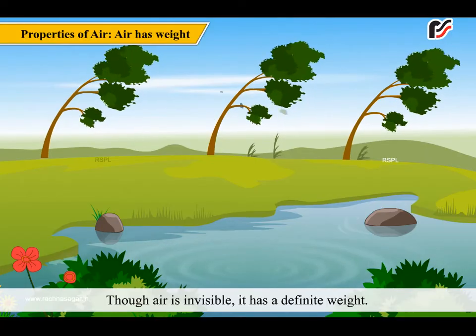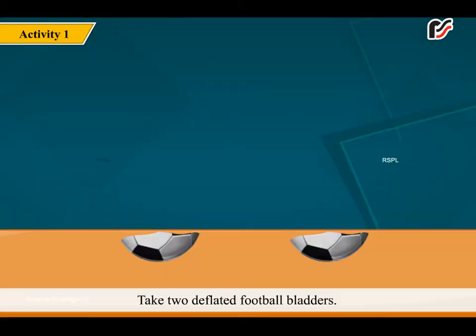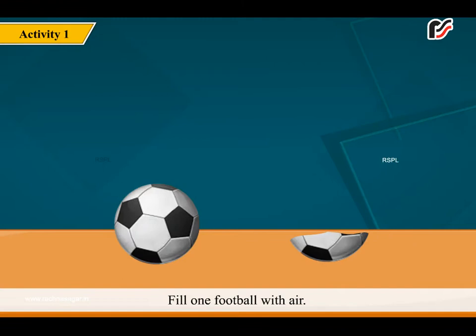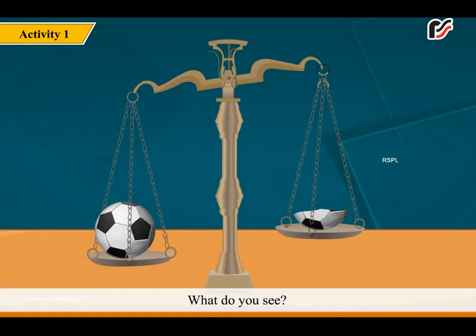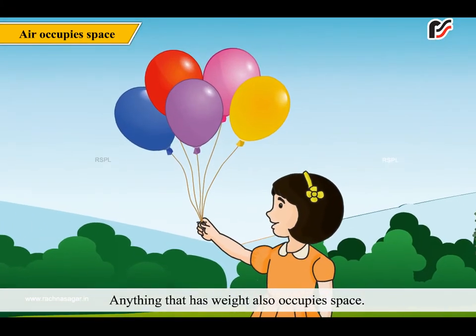Though air is invisible, it has a definite weight. Let us find out through the following activity. Take 2 deflated football bladders. Fill 1 football with air. Weigh both of them. What do you see? This shows that air has weight. Anything that has weight also occupies space.